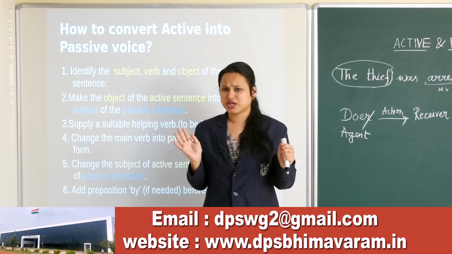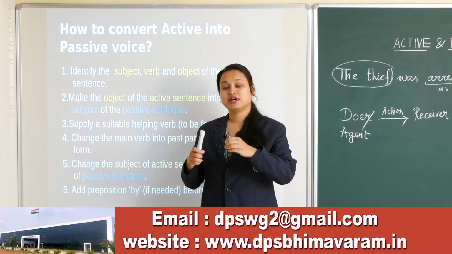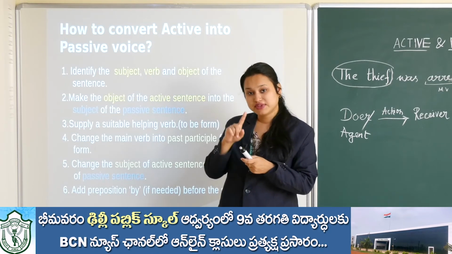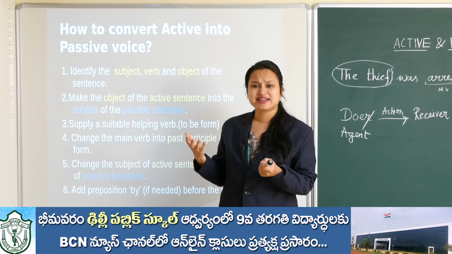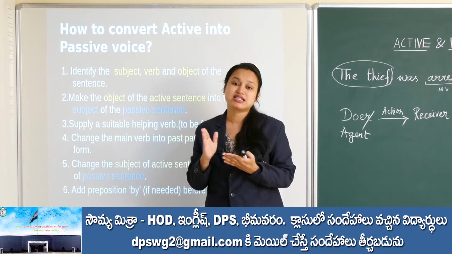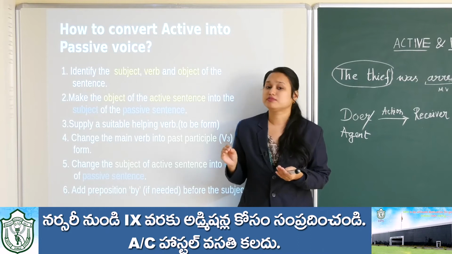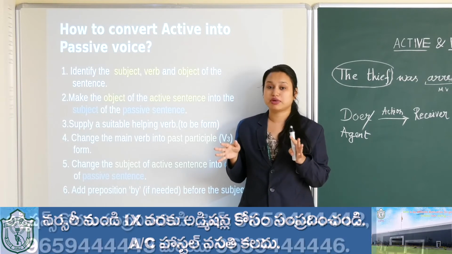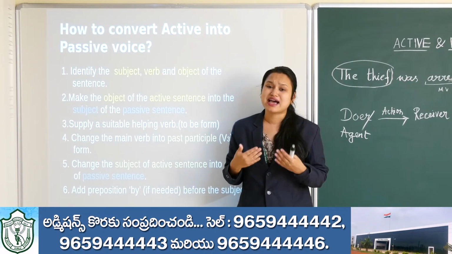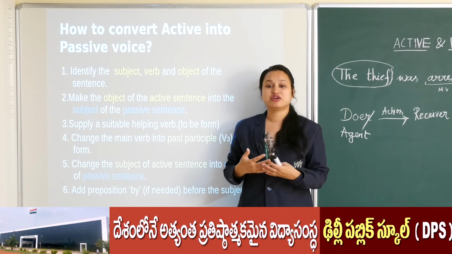If I want to frame a simple story, I want to make the person whose ring is stolen the main subject. If the ring is stolen, who will steal it? Obviously the thief, who is the doer here. But I am not making the thief the main hero of my story. I want to show how sad and disheartened the person is that his valuable ring, maybe his wedding ring, has been stolen.